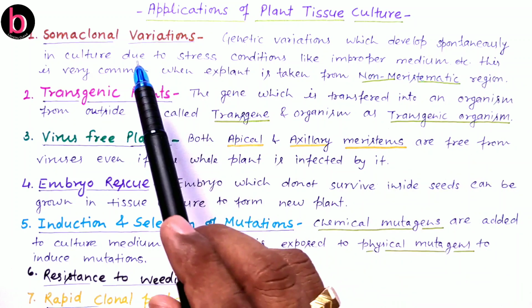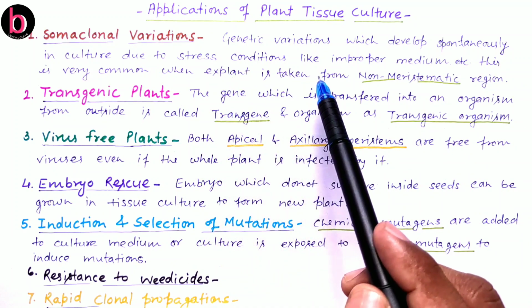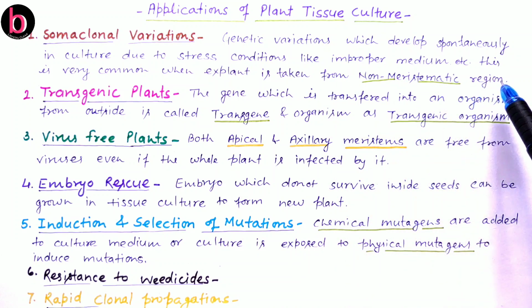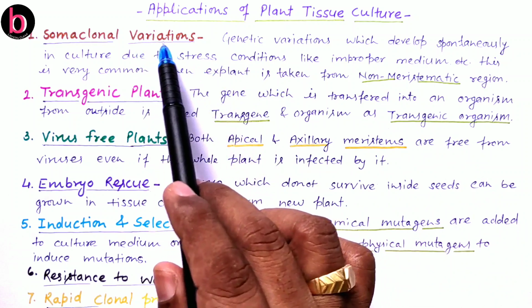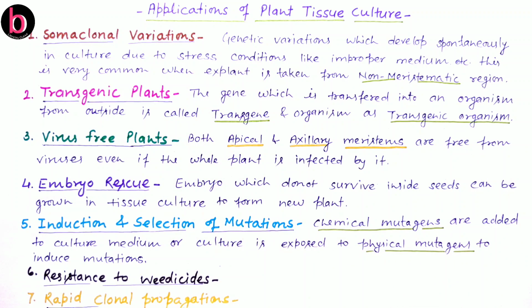Somaclonal variation is very common when the explant is taken from non-meristematic regions. Meristematic regions in a plant are of three types: apical meristem, intercalary meristem and lateral meristem. So if the explant, that is the plant part taken for the tissue culture program, is not taken from a meristematic region, then there is a maximum chance of such variations, and these variations sometimes may be beneficial for us, and that's why this also helps in improving productivity.